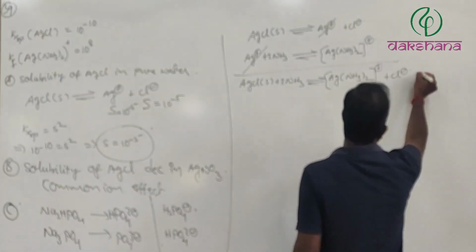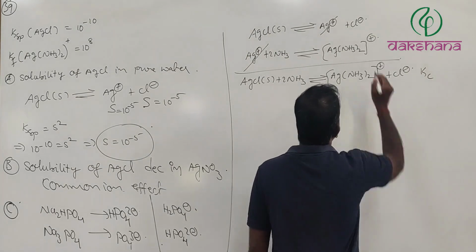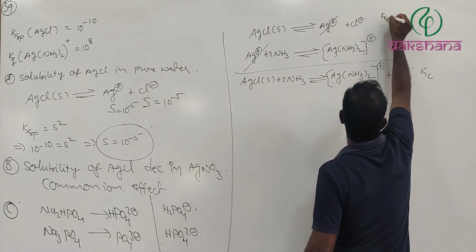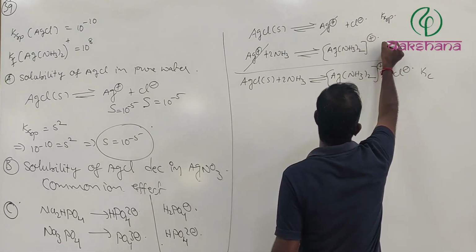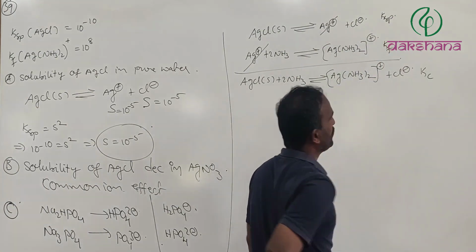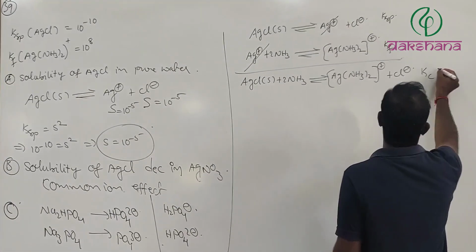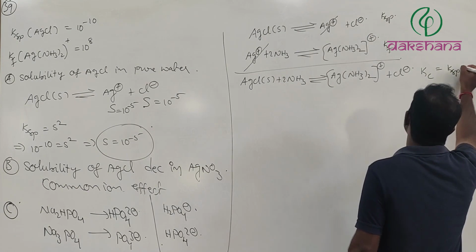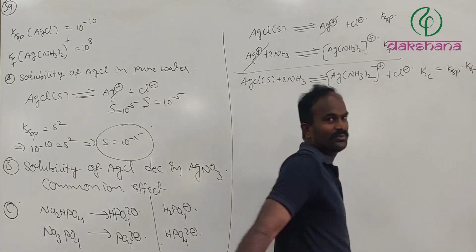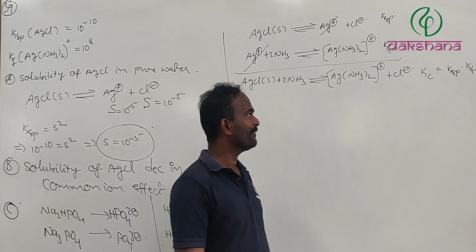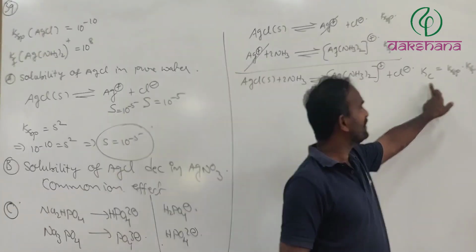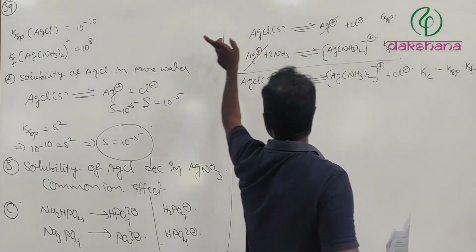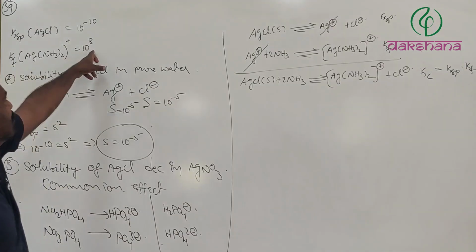Now this is the Kc. Here it is Ksp. This is Kf. But from this equation we can write Kc equals Ksp into Kf. The Ksp value is already given, and the Kf value is also given.